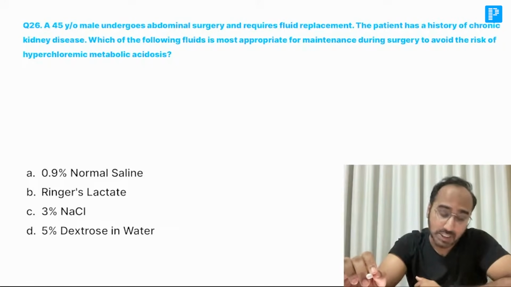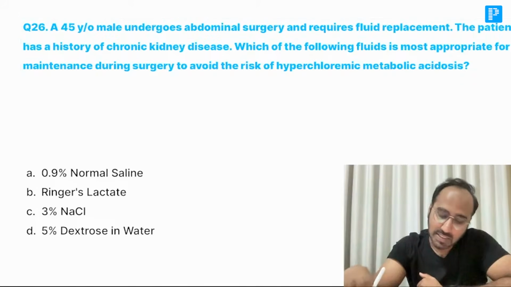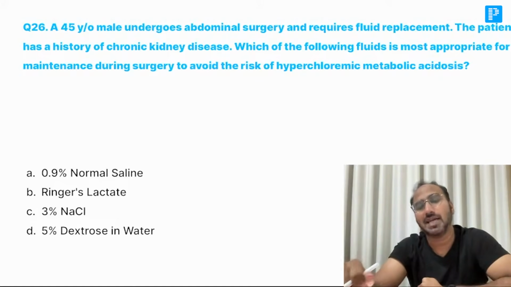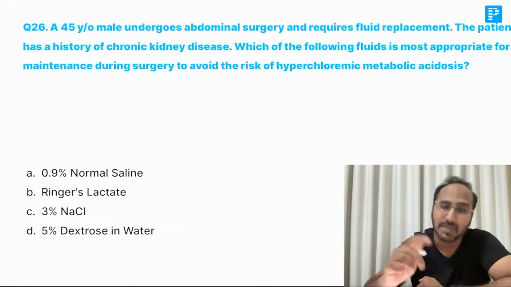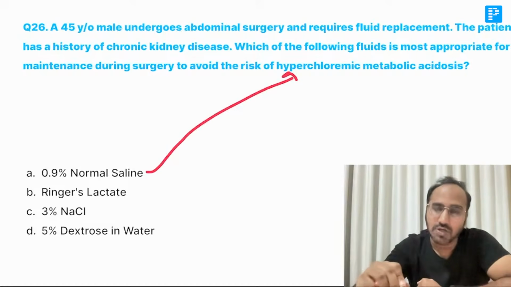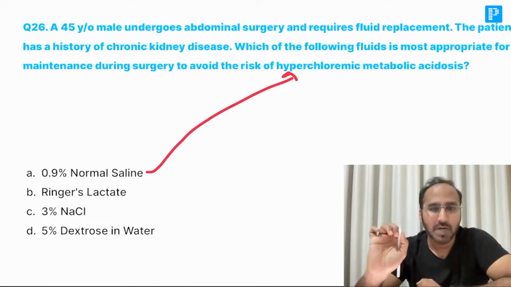Okay. Next, a 45-year-old male undergoes abdominal surgery and requires fluid replacement. The patient has a history of chronic kidney disease. Which of the fluids is most appropriate for maintenance during surgery to avoid the risk of hyperchloremic metabolic acidosis? First of all, which is the fluid that causes the risk of hyperchloremic metabolic acidosis? It is always the 0.9% normal saline. If you give it, then it can cause the risk of metabolic acidosis.